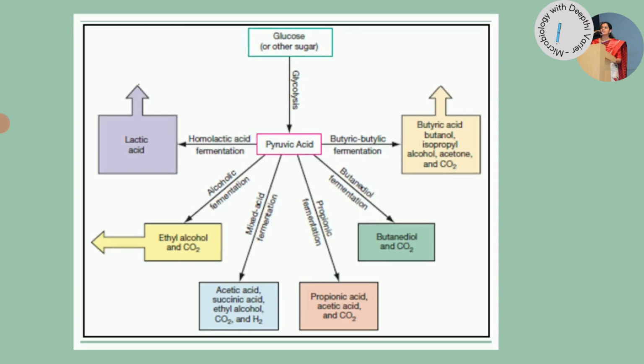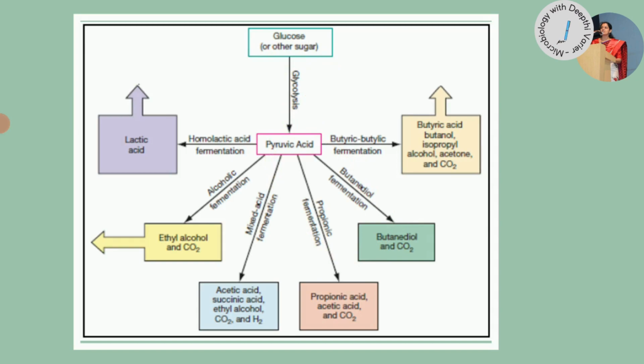Now there are different types of fates that pyruvate can end up in. That is, fermentation of pyruvate can lead to the formation of different types of end products. We can have acidic end products like lactic acid, butyric acid, propionic acid, acetic acid. There can be mixed acid formation, or we can have the production of ethyl alcohol. There can be carbon dioxide that is released. We can have the production of butanol, butanediol. So there are different end products which are being released during the fermentation pathway. But in all of these pathways, one thing to remember is that whatever NADH was being formed during glycolysis is being reoxidized during the fermentation.